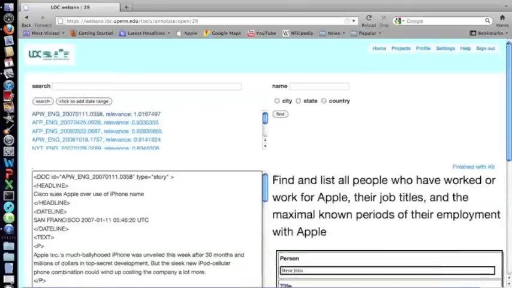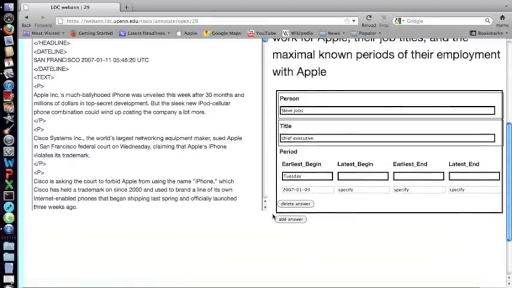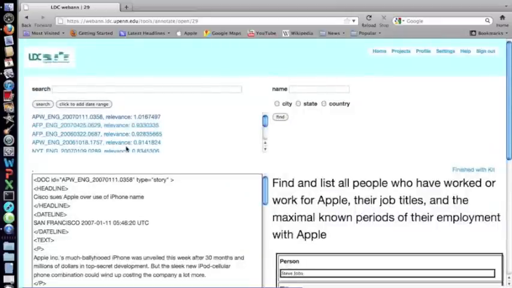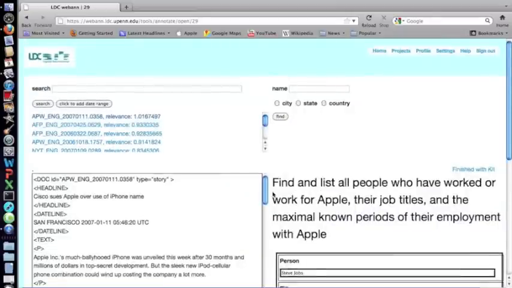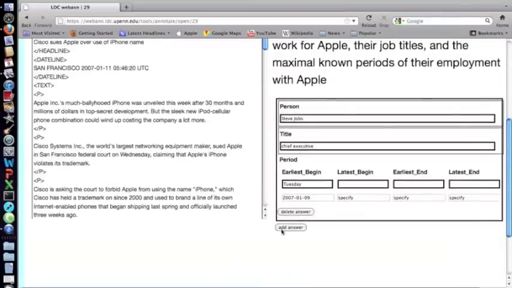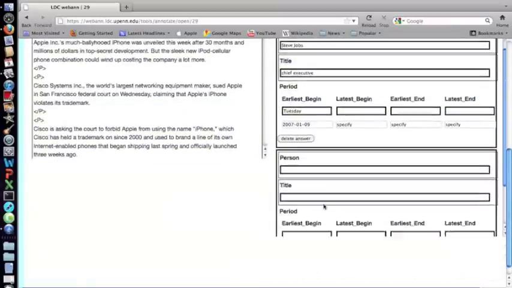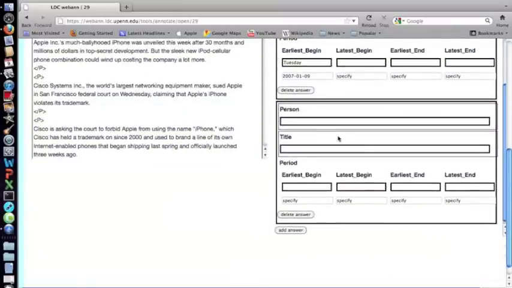The page refreshes. Scroll down. And now I can see that I've specified in the tool that the Tuesday that's mentioned in this article was January 9th, 2007. So what I would continue doing is looking for answers in each of the documents in this list. And I'd do that for up to 2 hours or until I've found all the answers I think I can find. Each time I find a new answer, I'll add an answer by clicking on this button. The page refreshes. A new answer panel will pop up and I can capture the answer.